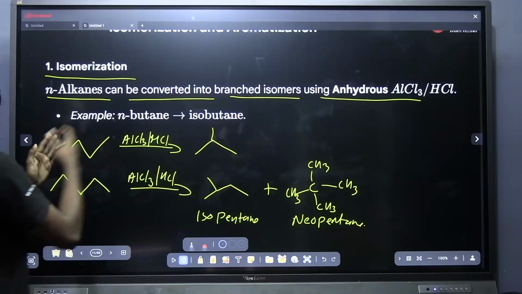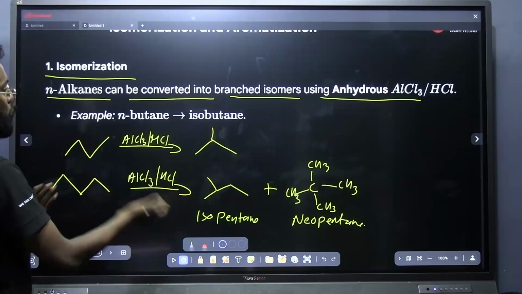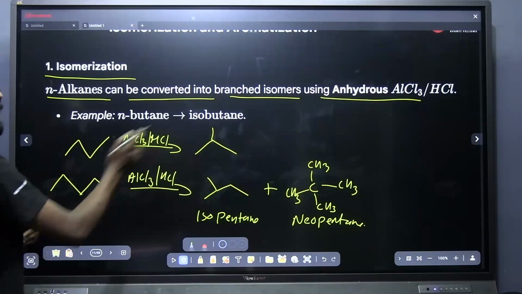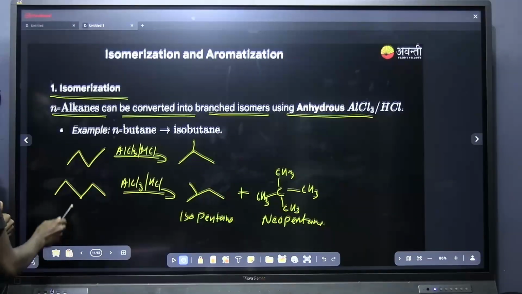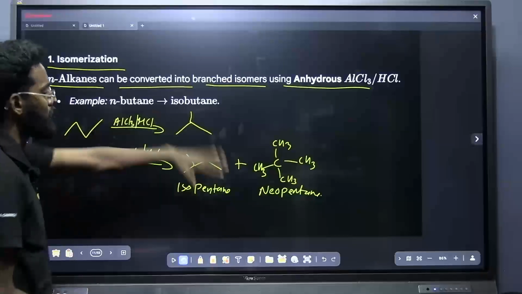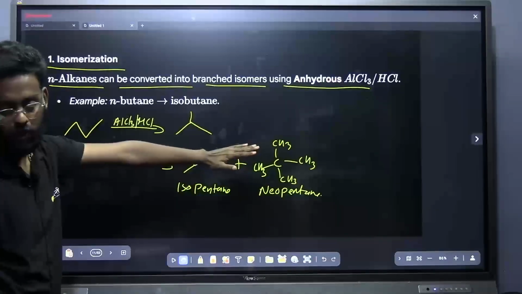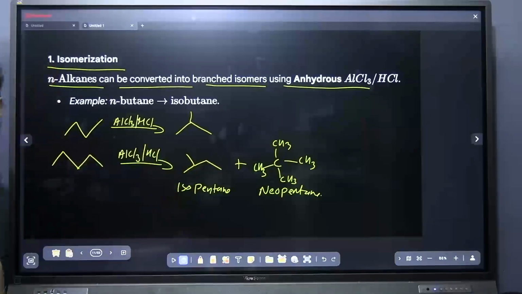An n-alkane can be converted into a branched isomer by using anhydrous AlCl3 or HCl. Just convert the alkane into a branched one. That's the only product you should note down here.